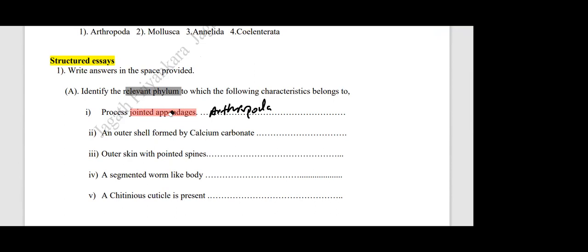Next one, calcium carbonate outer shell. Which group? That means exoskeleton. I'll ask the answer from Nafis. What is the answer, number 2? Sujivani? Mollusca. Okay, very good. Sujivani, answer will be Mollusca. Mollusca.